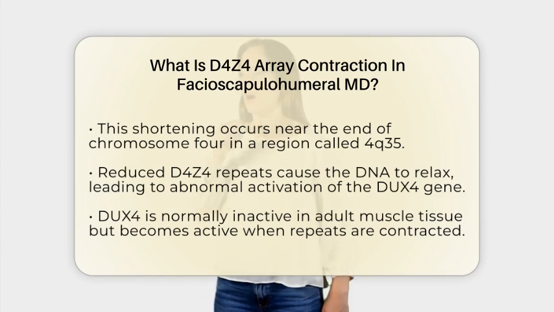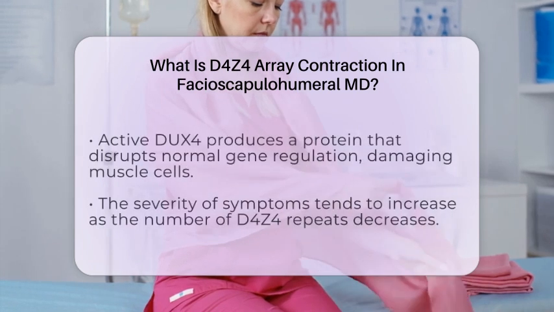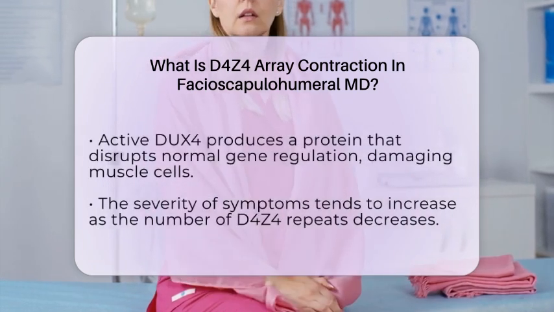DUX4 is usually turned off in adult muscle tissue, but when it becomes active, it produces a protein that acts as a transcription factor. This means it can turn other genes on or off. The abnormal activation of DUX4 in muscle cells is toxic and is believed to cause muscle damage. Over time, this damage results in the muscle weakness and wasting seen in FSHD.